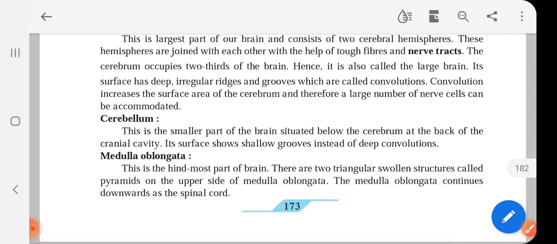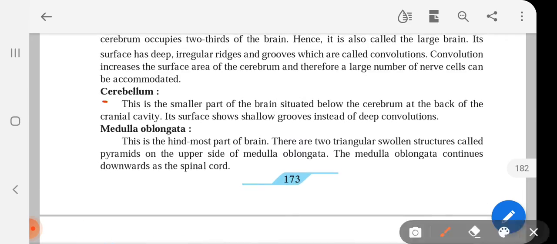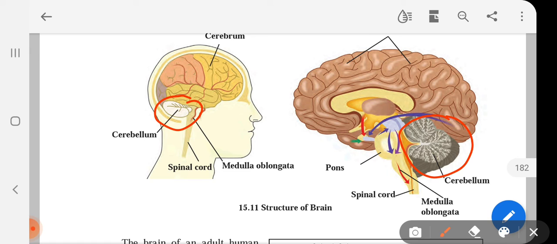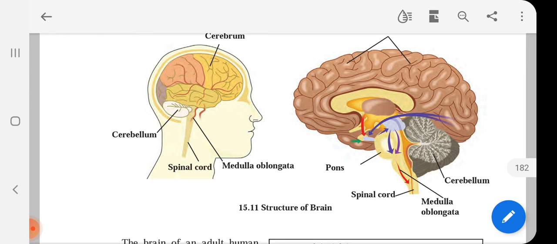Then if we talk about cerebellum, okay, cerebellum is a smaller part of the brain situated below the cerebrum at the back of the cranial cavity. Its surface shows shallow grooves instead of deep convolutions. So if we try to understand again over here, this is cerebrum, okay, over this side as well. Okay, so it's the smaller part of the brain, or called a small brain, and it doesn't have much convolutions as we can see in cerebrum.